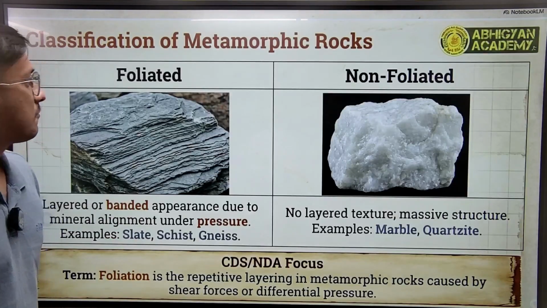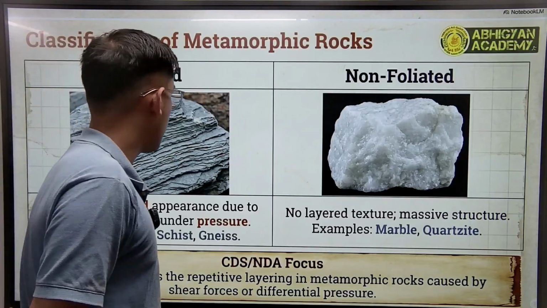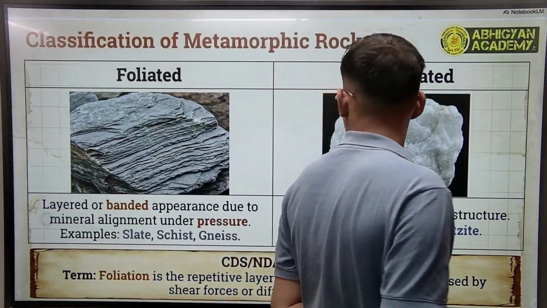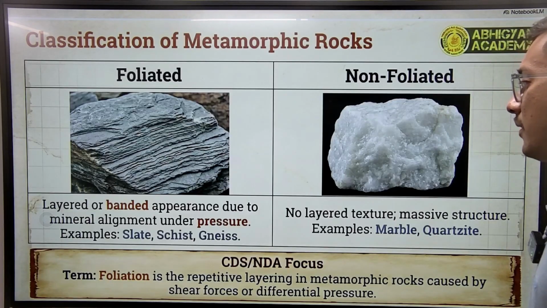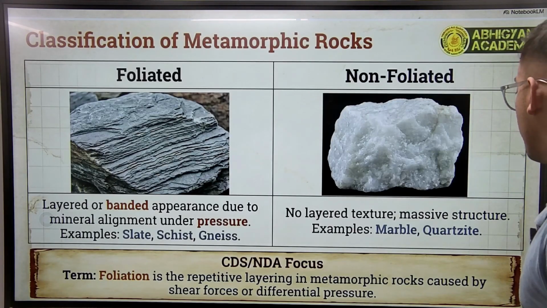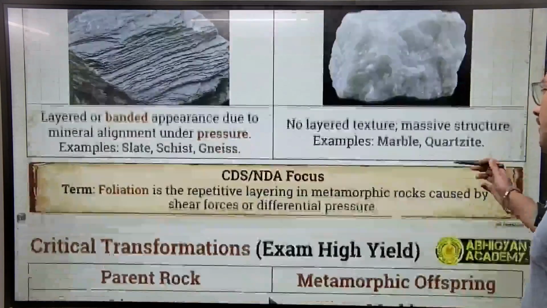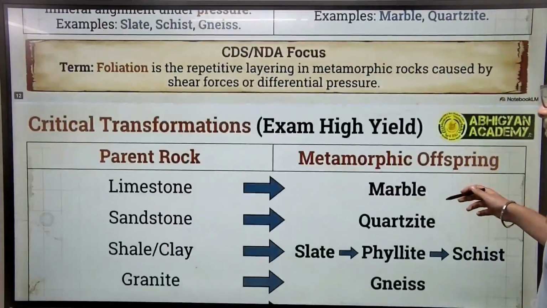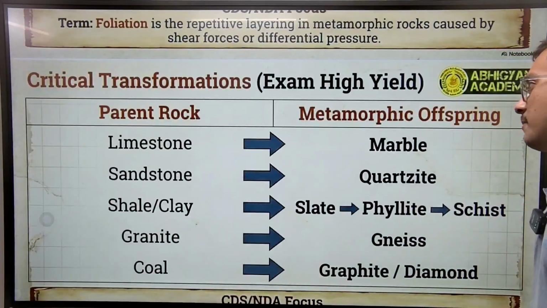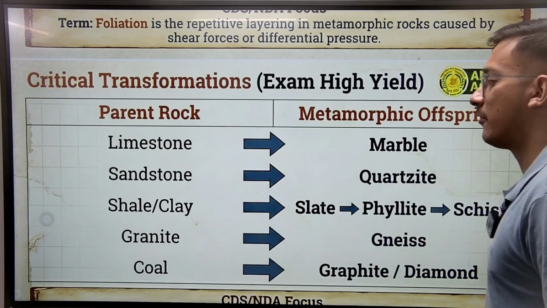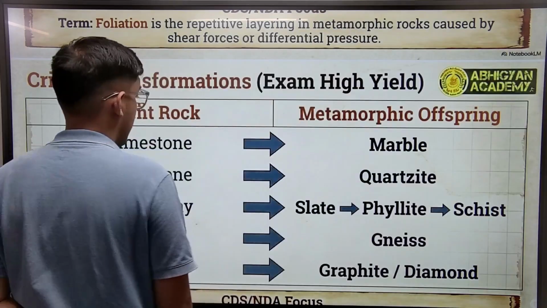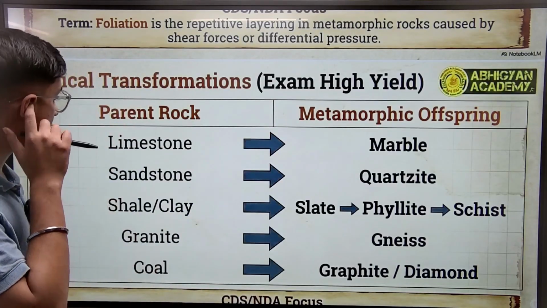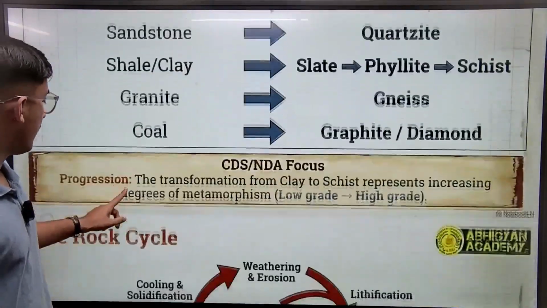Classification of metamorphic rocks: we have foliated and non-foliated. Foliated has a layered or banded appearance due to mineral alignment under pressure. And non-foliated has no layered texture, massive structure, for example, marble and quartzite. So here are the parent rock and metamorphic offspring. From limestone, we have marble, sandstone to quartzite, shale to slate, granite to gneiss, and coal to graphite.